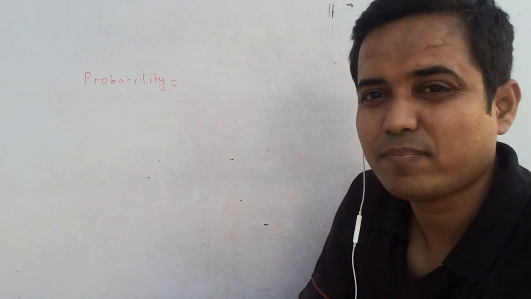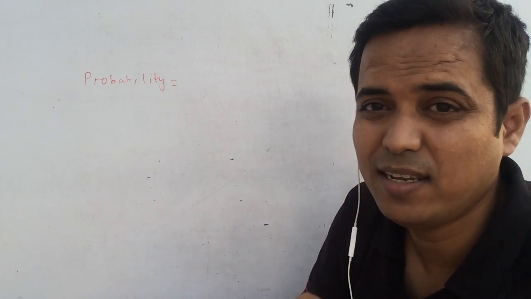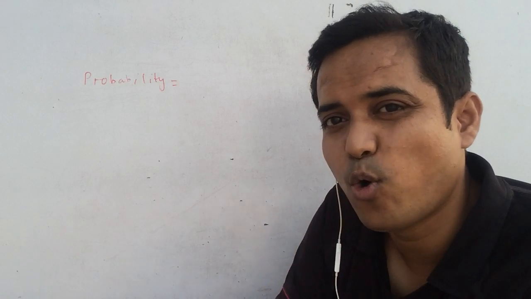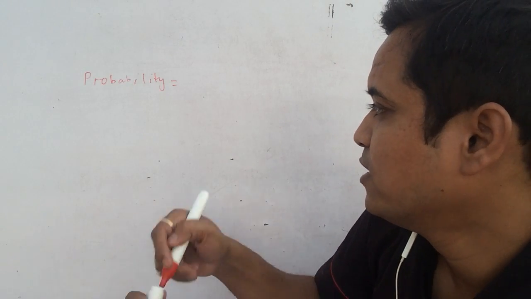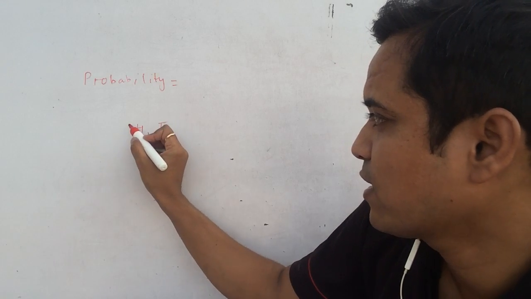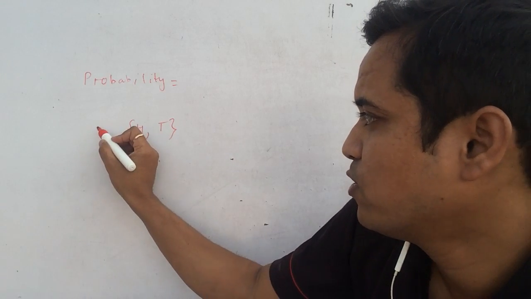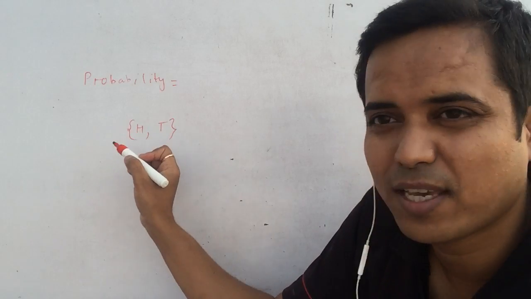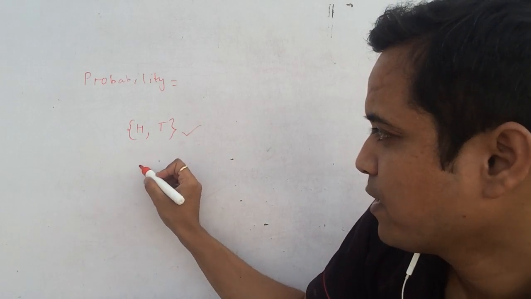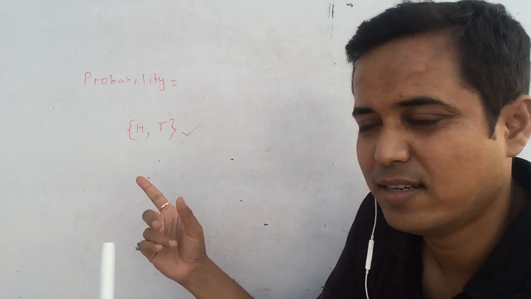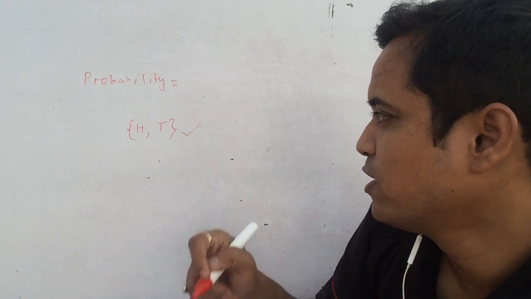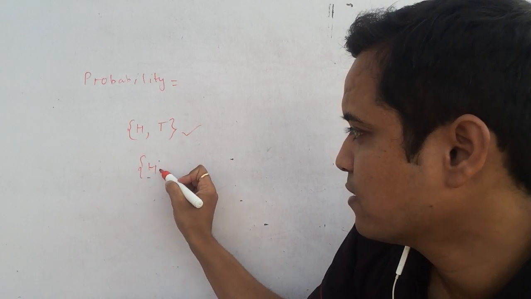So when I talk about possibility, if I toss a coin, then I have a total number of events. I have head and tails. So this is our total number of events, and if you ask for head, that means you need head, so this will be your favorable event in this case.